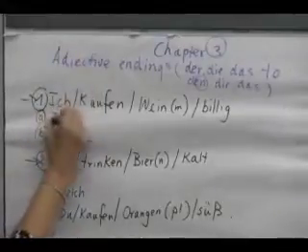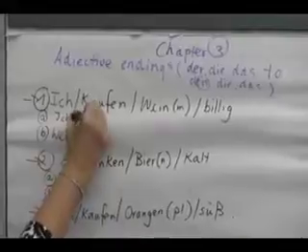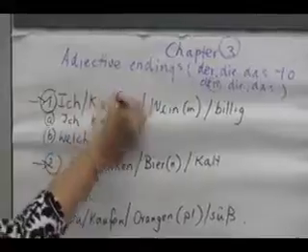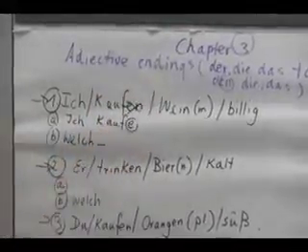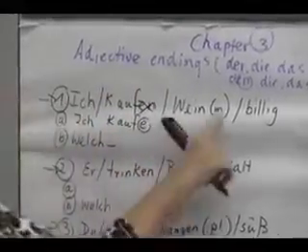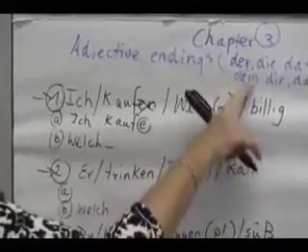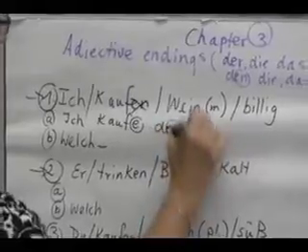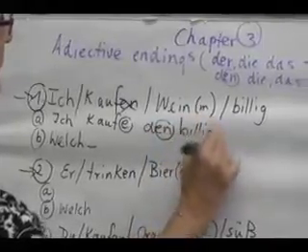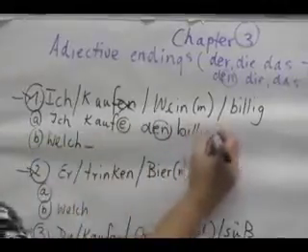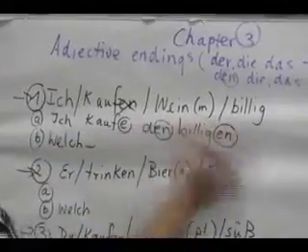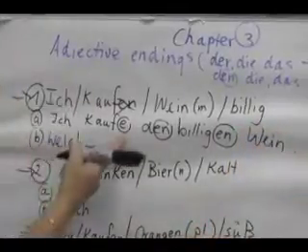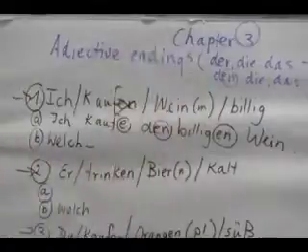Ich. If you conjugate the verb kaufen, you know the ich gets an e ending, right? We drop off the en and replace it with the personal ending. So ich kaufe. Now, masculine, der Wein, and that changes to den. So we know that, den. And then we add the adjective billig. And we just learned that it also gets an en ending just like the den. So den billigen Wein. Ich kaufe den billigen Wein.